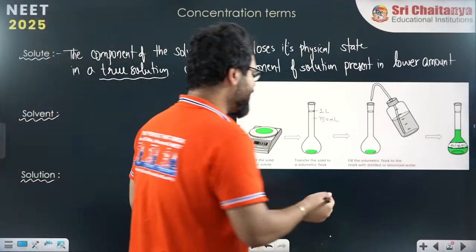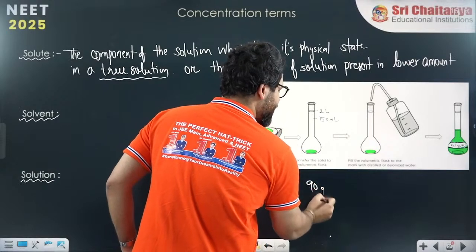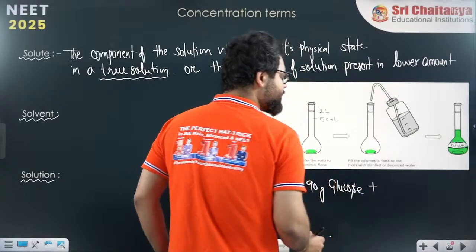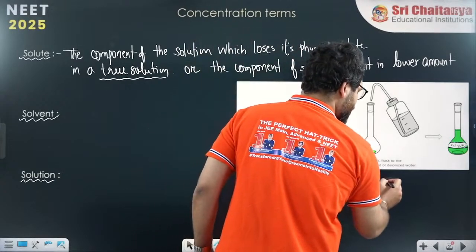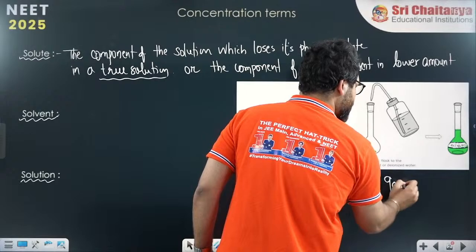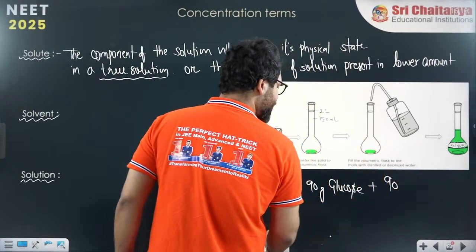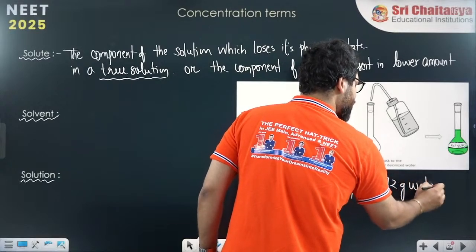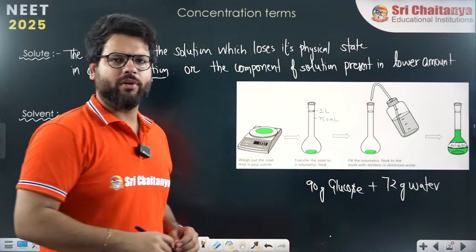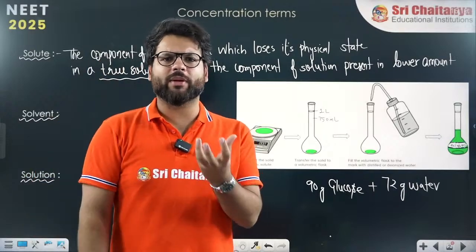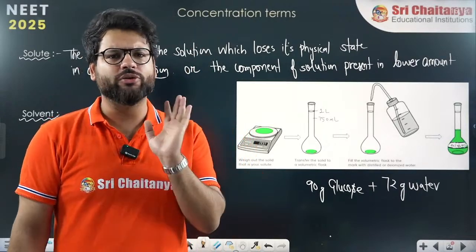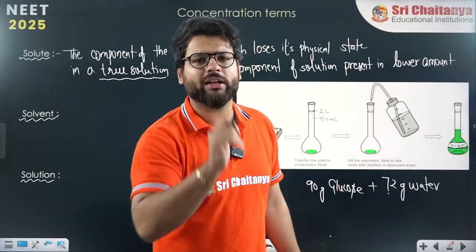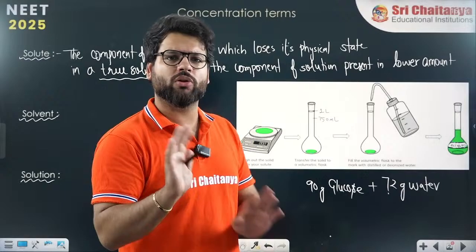For example, if I take 90 grams of glucose and dissolve it in, let's say, 72 grams of water, I make a solution. Finally, glucose dissolved in water will become water only. A liquid solution only you will get. Here it looks like water is in less amount. Water is not in less amount, beta. You have to see the moles, not the mass.